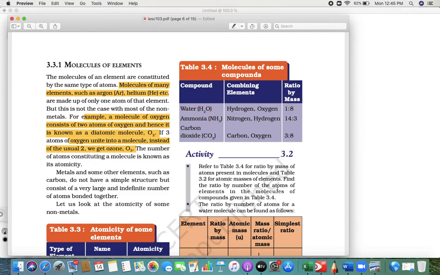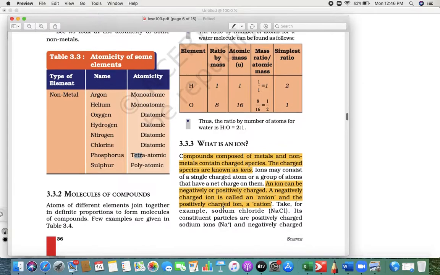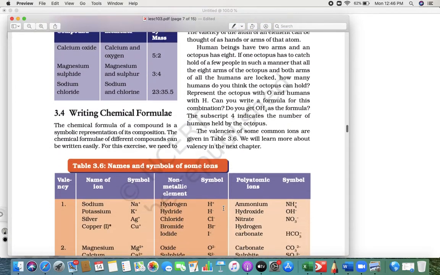Okay. So just put a little effort to understand this and see why only 2 hydrogen and 1 oxygen. Take the ratio by mass, which is 1:8, then the atomic mass, and then take the ratio of both. That means 2 hydrogen and 1 oxygen, and that is how the chemical formula of the molecule of water turns out to be H2O. So these small things you have to understand properly.